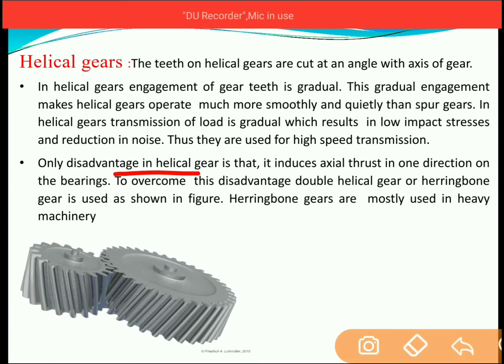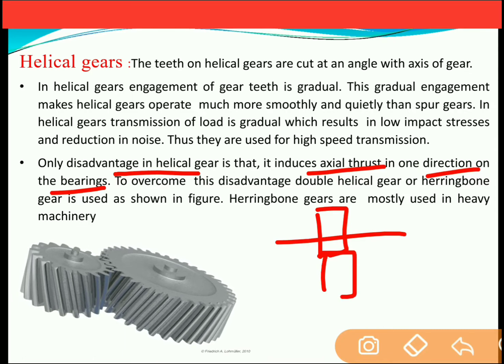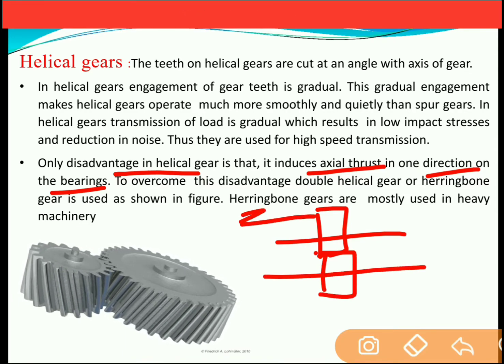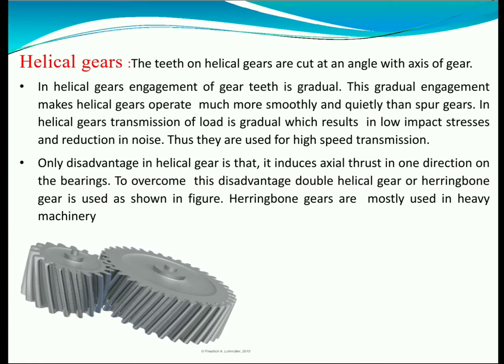The only disadvantage of the helical gear is that it induces an axial thrust in one direction of the bearing. So as the helical gears are attached on the shaft, let's say these are the two gears attached on the shaft, it can produce a force in the axial direction. Because of this axial force, there is vibration and unbalance in the system. To overcome this, we are using double helical gears.